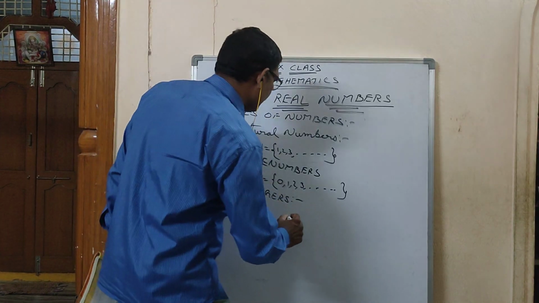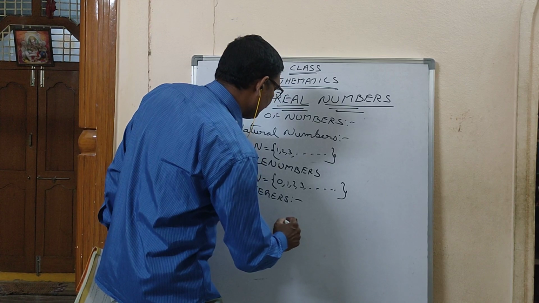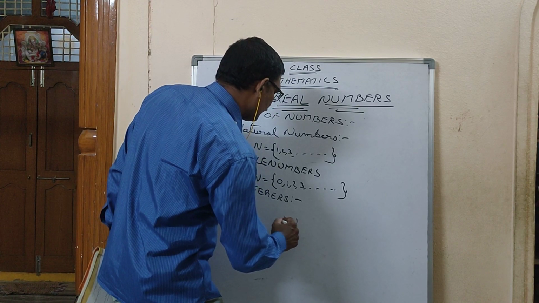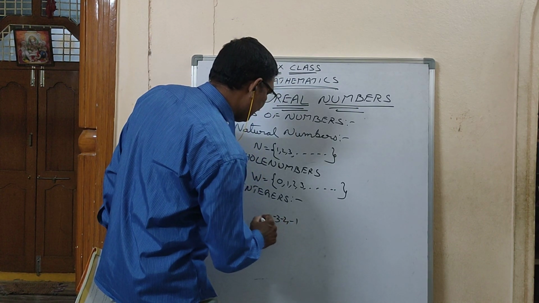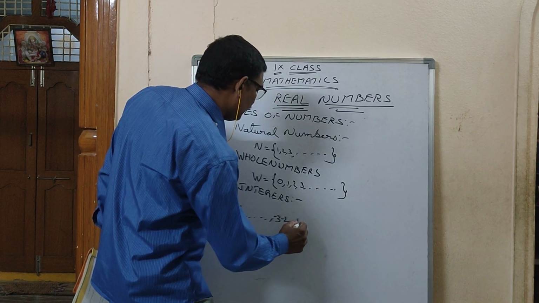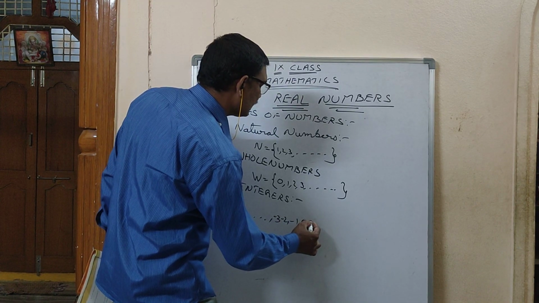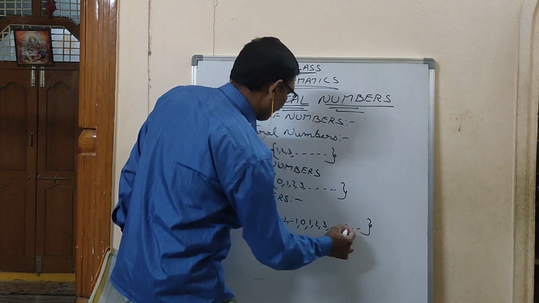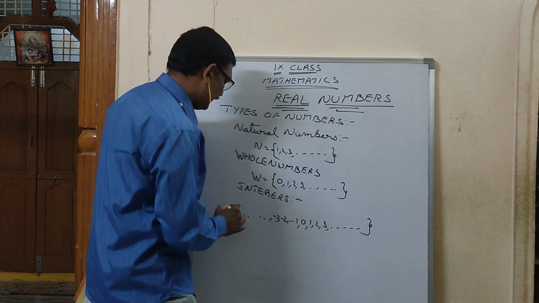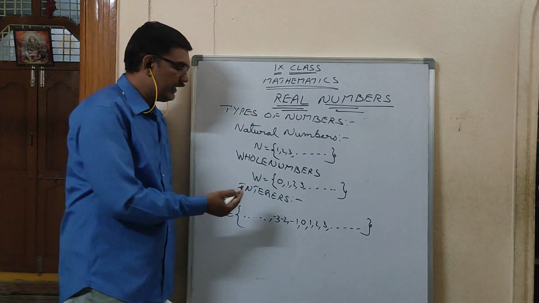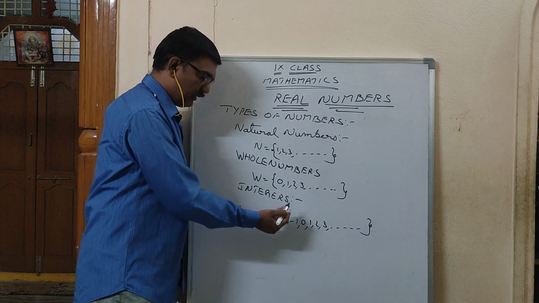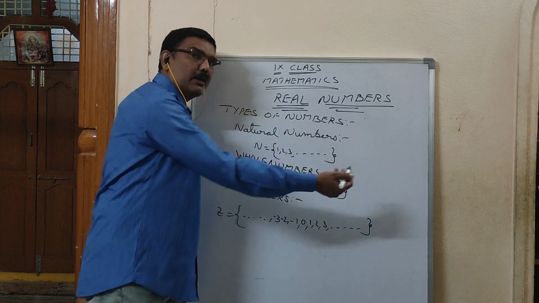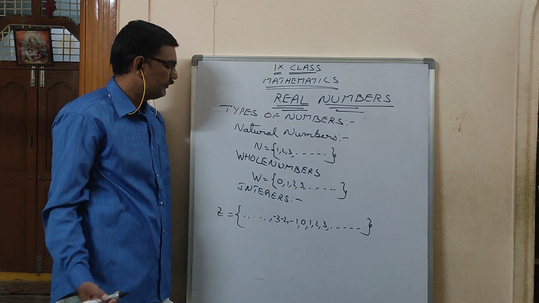Negative natural numbers means -1, -2, -3, etc. Whole numbers start from 0: 0, 1, 2, 3, etc. These are called integers. Integers means negative numbers will be there, 0 and positive numbers will be there.